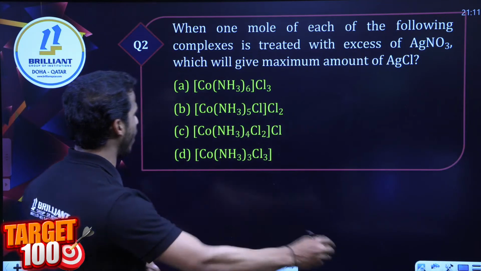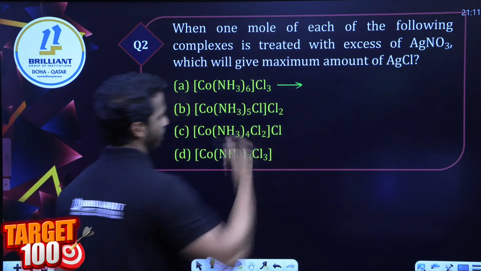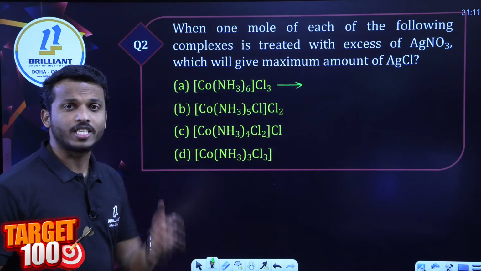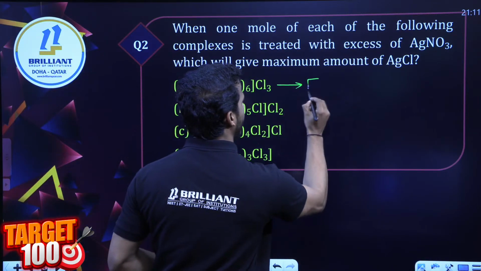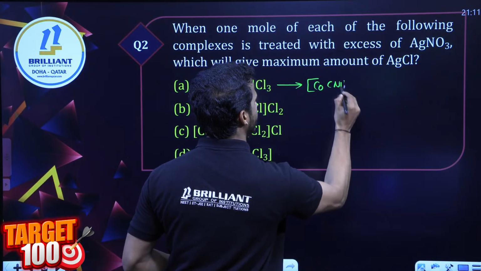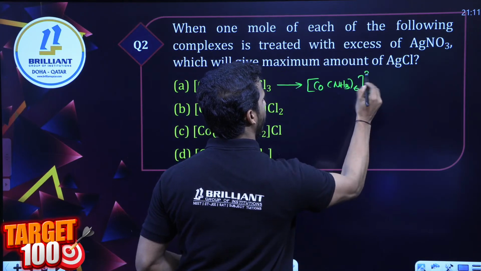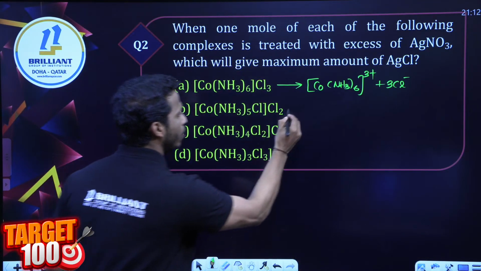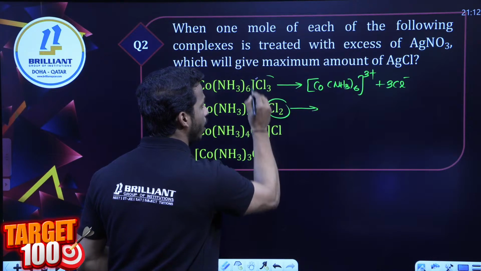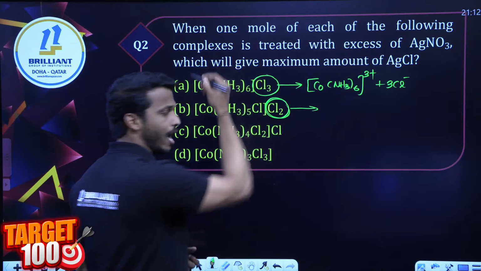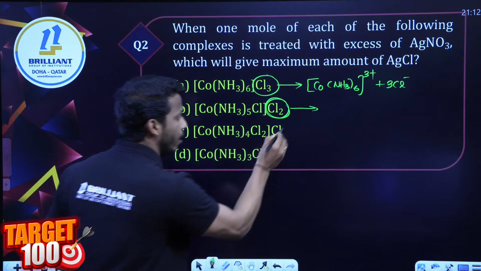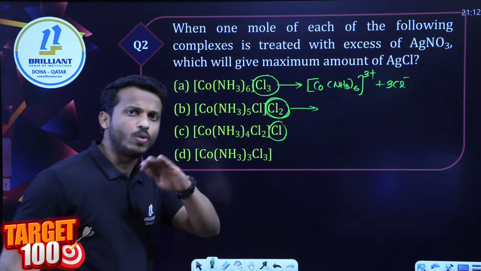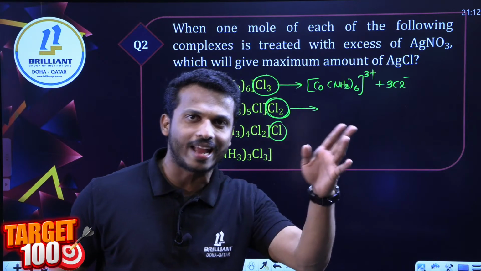So dear all, first this complex, when split, what will you get? You will get [Co(NH3)6]3+ and 3 Cl minus, right? Similarly, you can see here 3 chlorine outside, here 2 chlorine outside as counter ions, and here only 1 chlorine. You know, counter ions can undergo complete reaction.